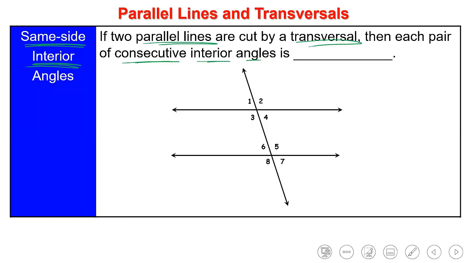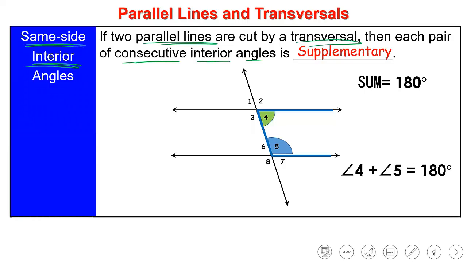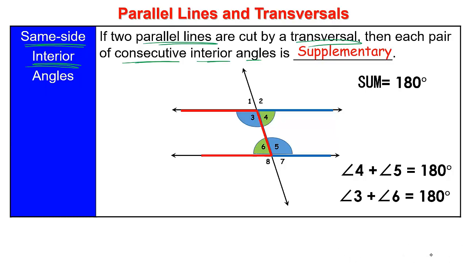The two angles which are interior and on the same side are supplementary, meaning that they give me the sum of 180 degrees. And from the name, we said that they are same side and interior. So here I can say that 4 and 5, both of them are on the same side, on the right, and they are interior, falling between the two parallel lines. So I can say that 4 and 5 will sum up to 180 degrees. And the same goes for 3 and 6. Both of them are interior and on the same side of the transversal. So if I add them together, they should be supplementary, giving the measure of 180 degrees.